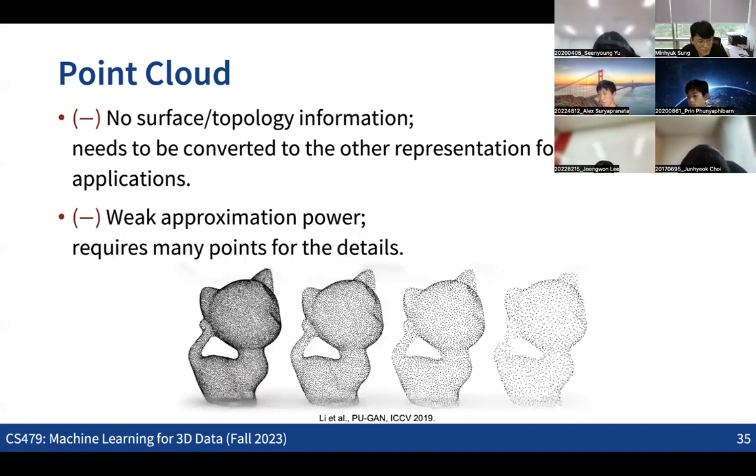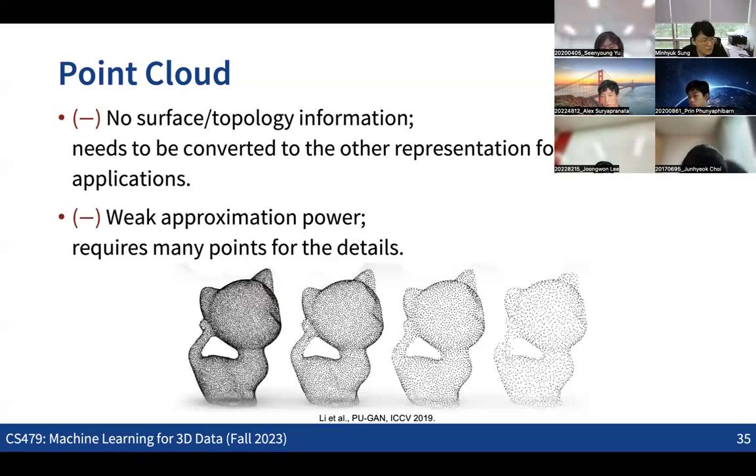Also, to precisely describe all the details of the geometry, we need tons of points. For example, to capture all the details here, we might need hundreds of thousands of points, or even millions of points. But for many architectures that process point cloud data, it's not easy to increase the number of points, because as we increase it, there might be issues with memory and computation time. So that's also an issue for the point cloud.